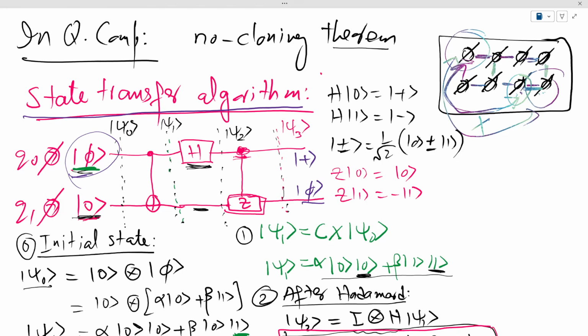And if you look at this chip on a quantum computer, suppose you started somewhere here, so your phi state was here. Now it might have gone to some other state, let's say this qubit. So we have been able to transfer state from one qubit to another qubit. So this state transfer has to be done whenever we want a state present at some other place during our computation.